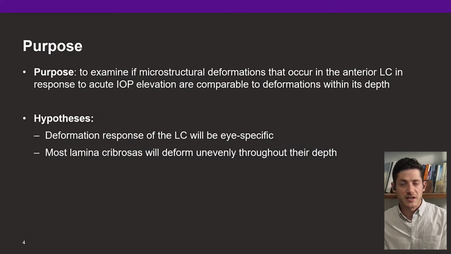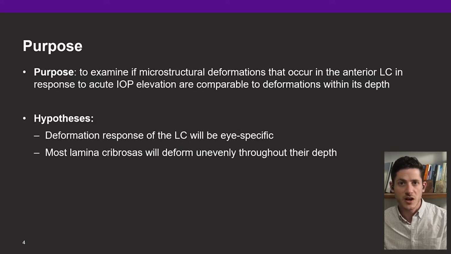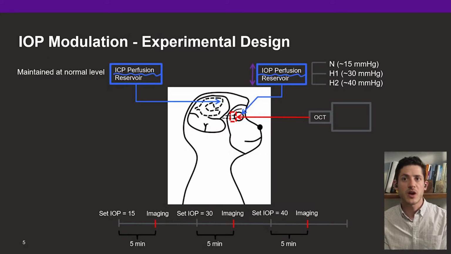Therefore, the purpose of this study is to analyze the microstructural deformations that occur in the deep lamina cribrosa under intraocular pressure, or IOP, elevation, and to examine if anterior lamina cribrosa deformations are comparable to ones that take place within its depth. We hypothesize that the deformation response will be eye-specific, and that most laminas will deform unevenly throughout their depth. To test our hypothesis, we investigated non-human primates with acute IOP elevation while maintaining the normal intracranial pressure, or ICP.